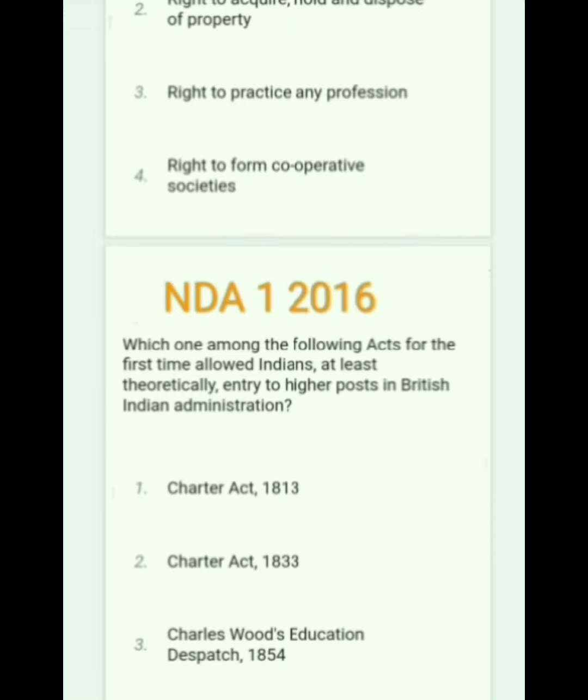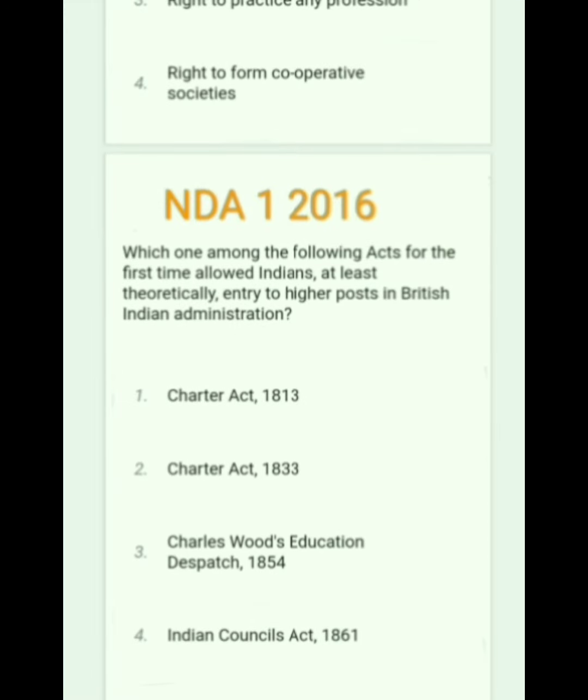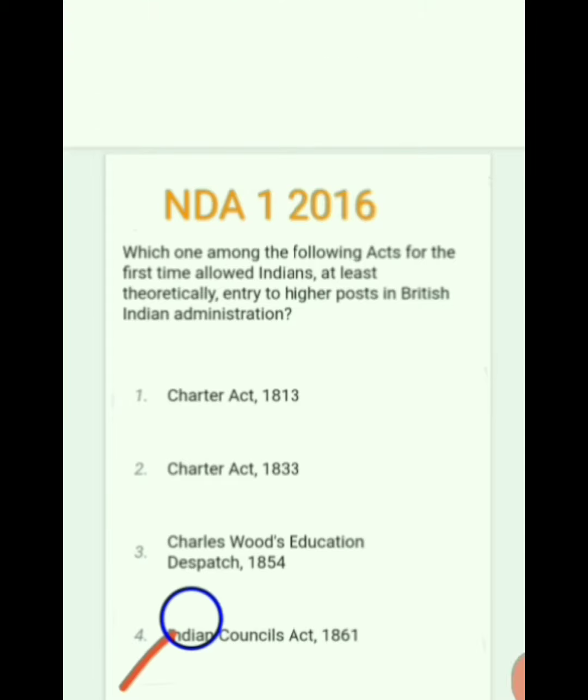Next question: which one of the following acts for the first time allowed Indians, at least theoretically, to enter higher posts in British Indian administration? It is option 4, Indian Councils Act 1861.